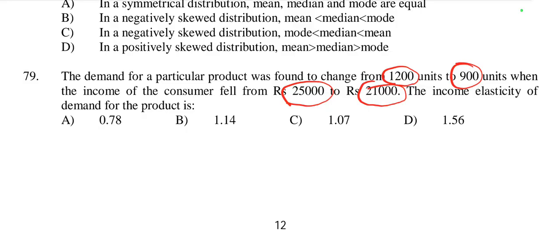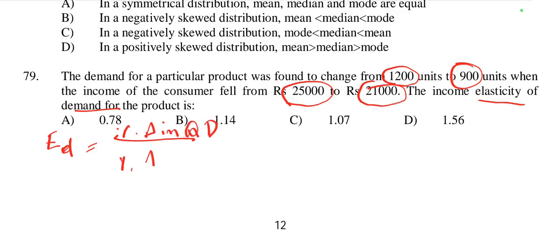So we have to find the value of elasticity of demand. The formula for income elasticity of demand is percentage change in quantity demanded divided by percentage change in income.